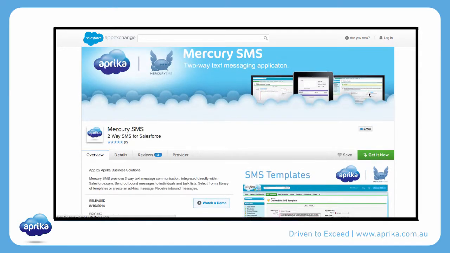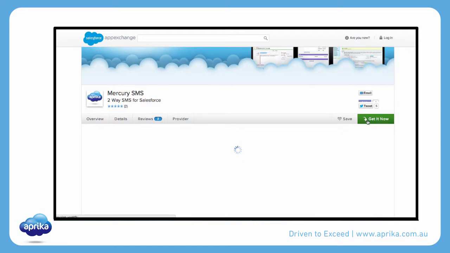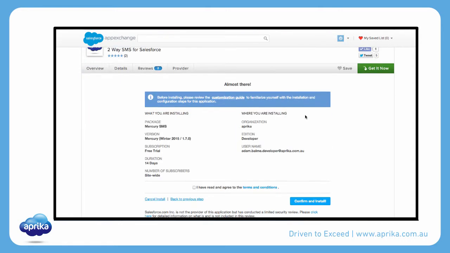Once you're on the Mercury page, click on the Get It Now button. You'll then need to confirm if you want to install Mercury in your production or sandbox environment. Accept the terms and conditions and click Confirm and Install.